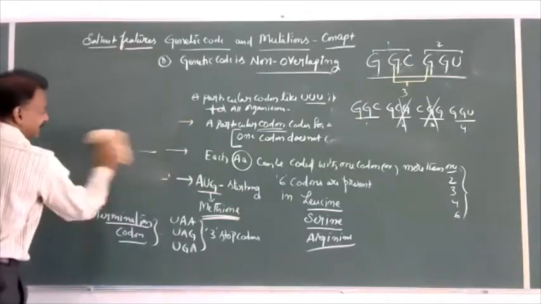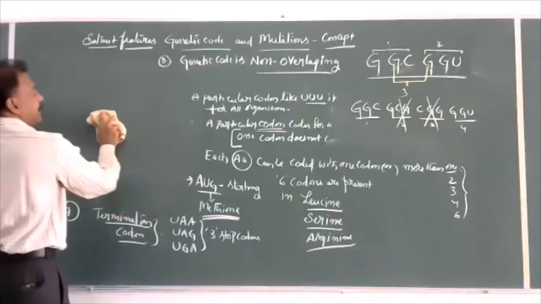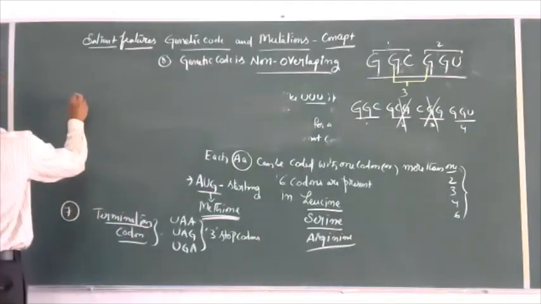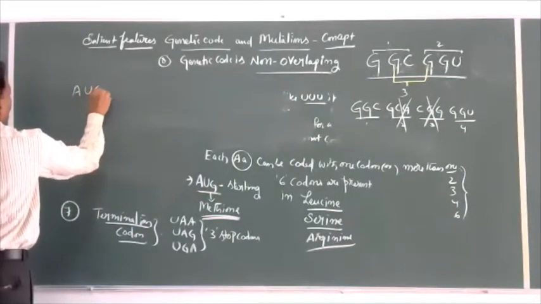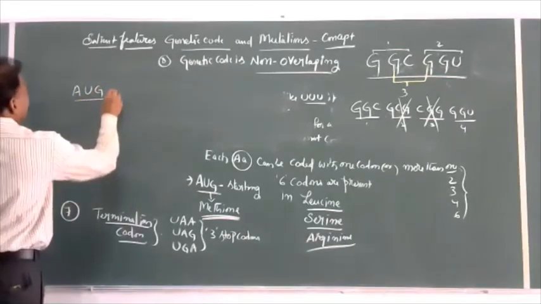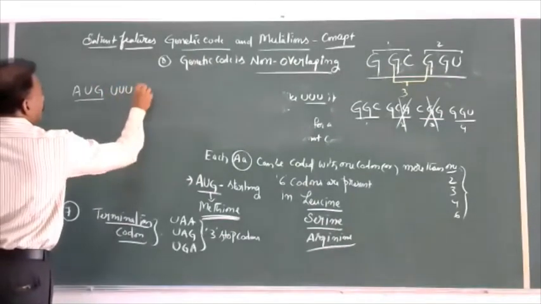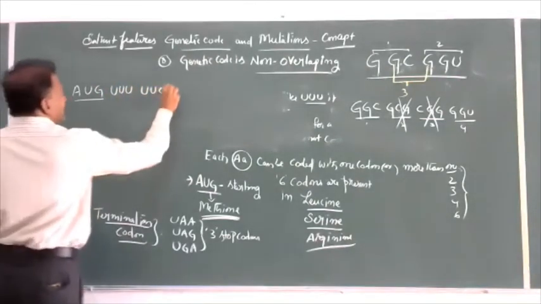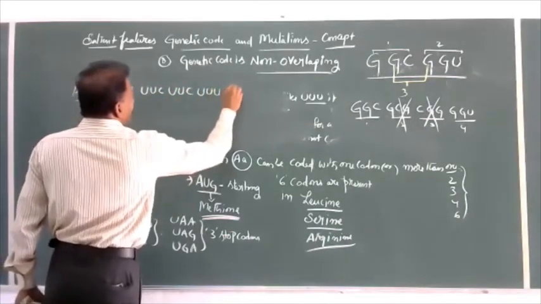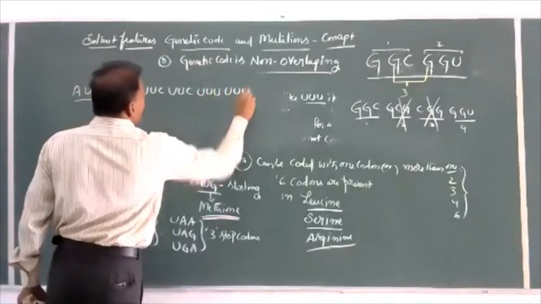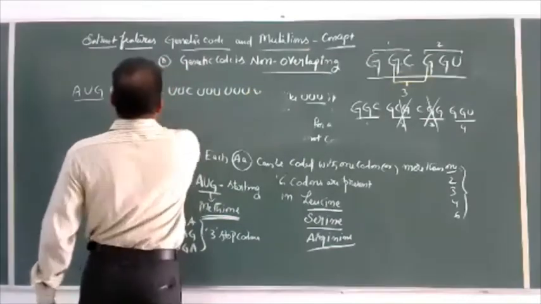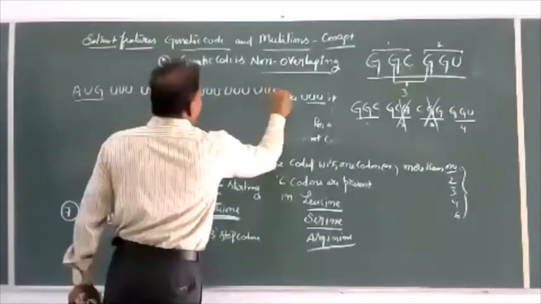Finally, in that genetic code dictionary page, in the last paragraph of that page, they have given a sequence to understand. If the mRNA is having AUG, UUU, UUC, UUC, UUU, UUU, UUC, UUC.